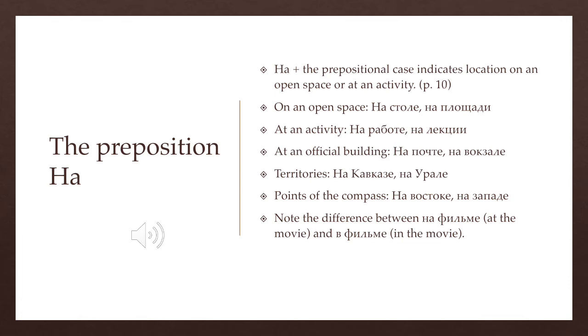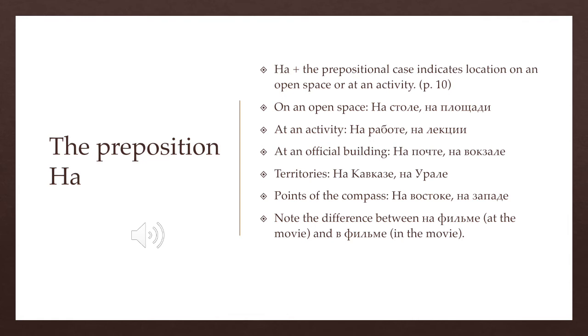We also use na for an official building or an official place. So, na pochte, at the post office. Note that in English, we also say at the post office. Na vokzale, at the train station. Again, in English, we also say at the train station. Na kafedre, at the department or in the department. So any kind of an official building or an activity is going to take na.